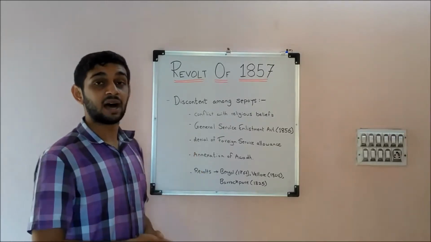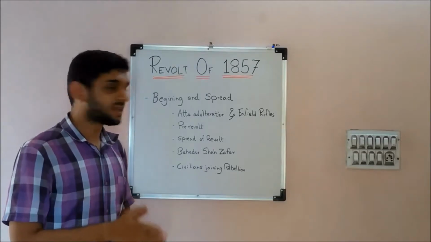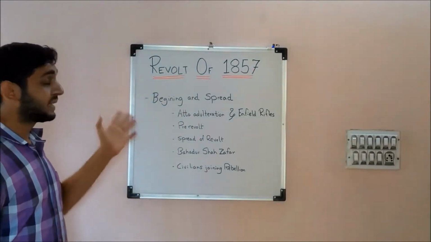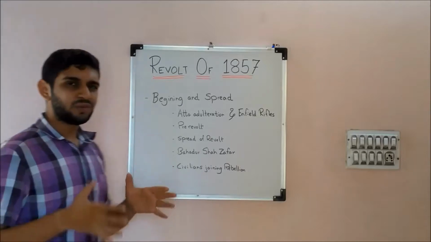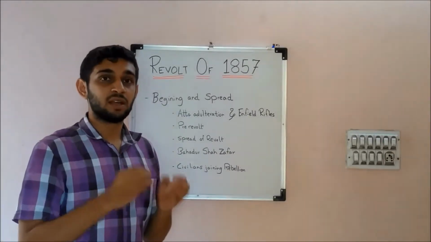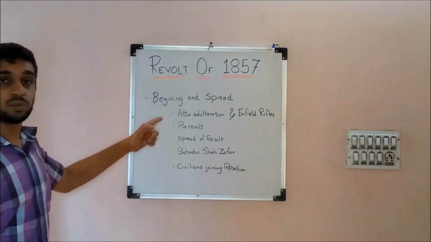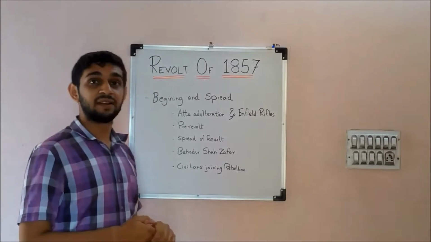So now let's see how the revolt began. Now we're actually starting with the revolt of 1857. First thing, beginning and spread. There has to be some reason which is invariable and tolerable to ignite such a big revolt. So these were the two reasons: atta adulteration and Enfield rifles.